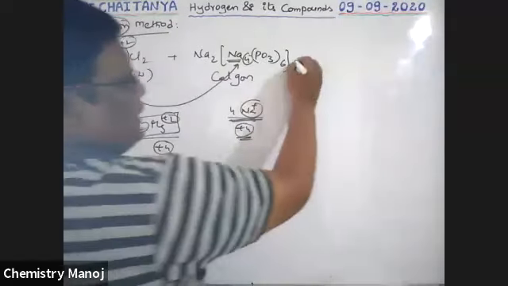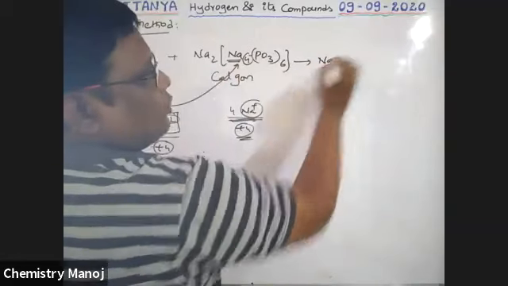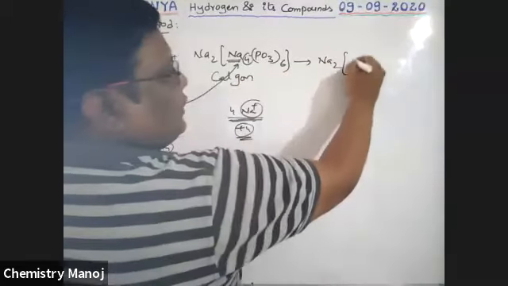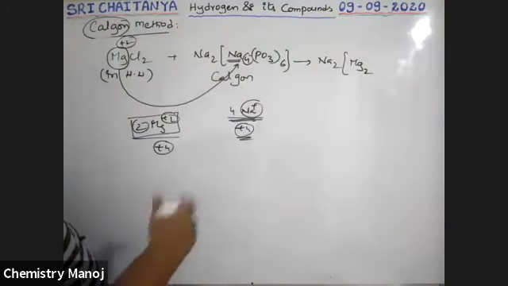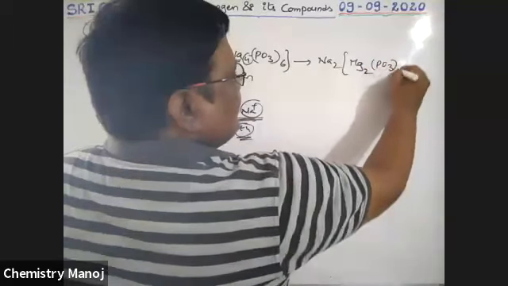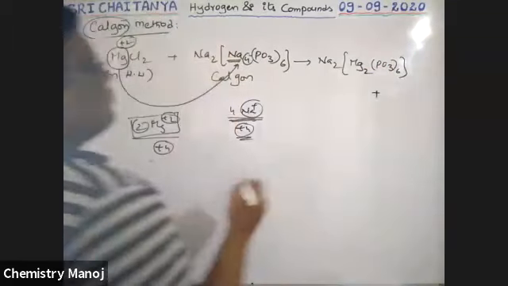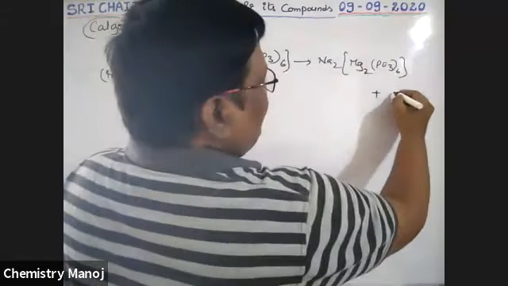Now the Calgon becomes Na2 outside as it is, and inside Mg2, since 4 sodiums are replaced with 2 magnesium, [Mg2(PO3)6]. The sodium enters the water and converts into NaCl.